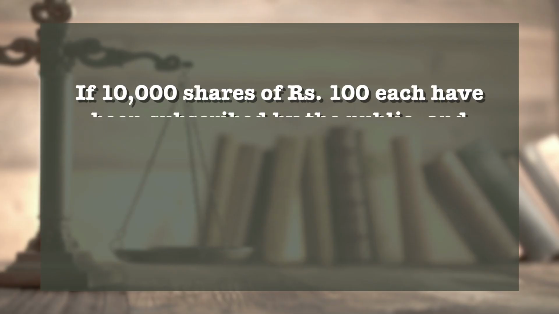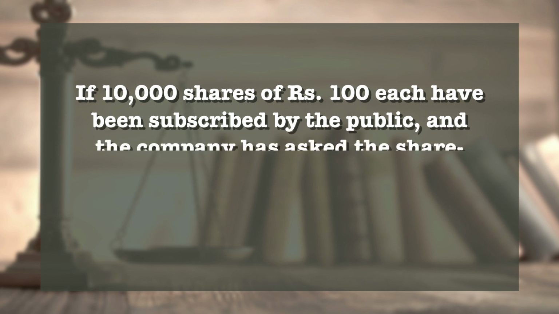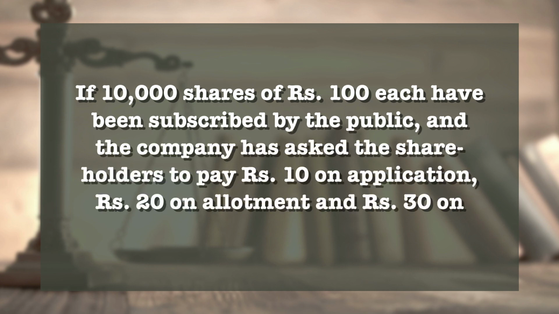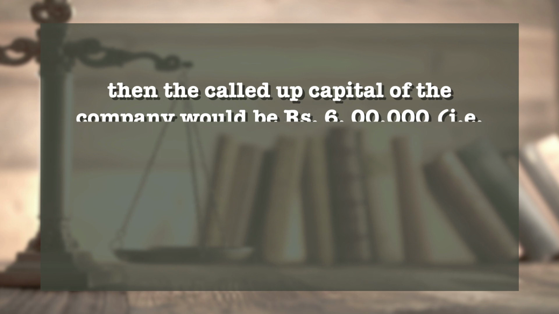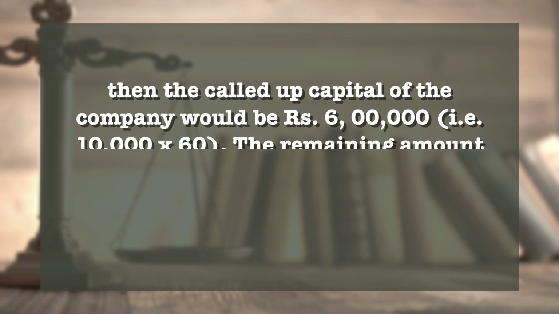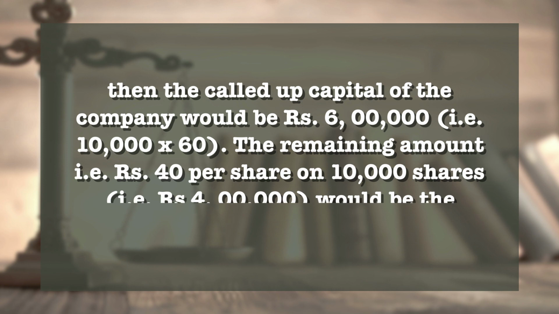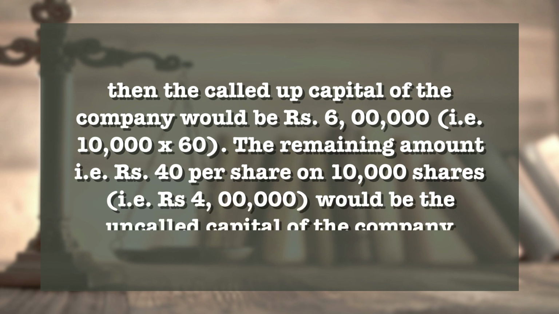If 10,000 shares of rupees 100 each have been subscribed by the public and the company has asked the shareholders to pay rupees 10 on application, rupees 20 on allotment and rupees 30 on the first call, then the called up capital of the company would be rupees 6 lakh, that is 10,000 into 60. The remaining amount, that is rupees 40 per share on 10,000 shares, that is rupees 4 lakh, would be the uncalled capital of the company.